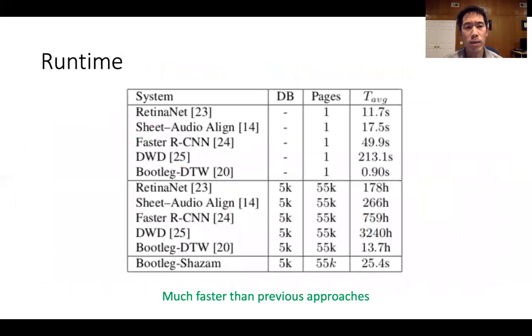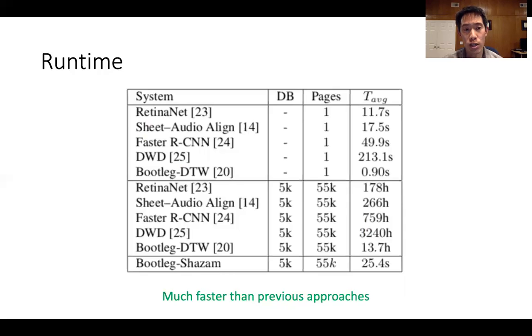Another important aspect is runtime. This table compares the runtime of several approaches to aligning sheet music and MIDI. The top section of this table compares the average runtimes for 5 different methods aligning a single page of sheet music to its corresponding MIDI file. And these average runtimes are averaged across several thousand pairs.